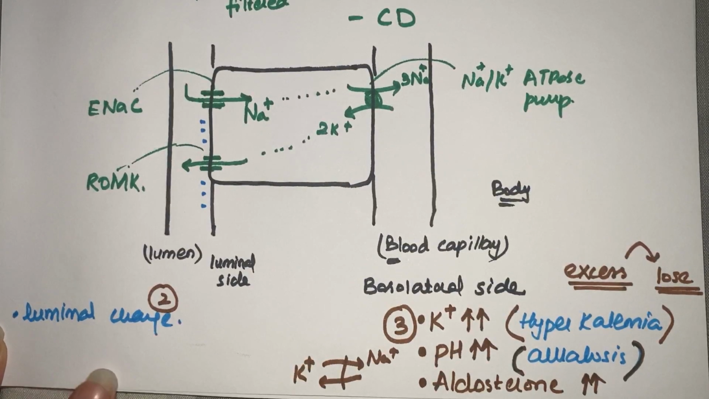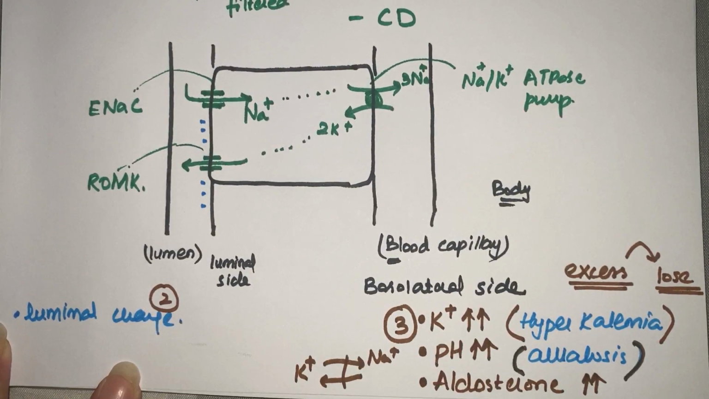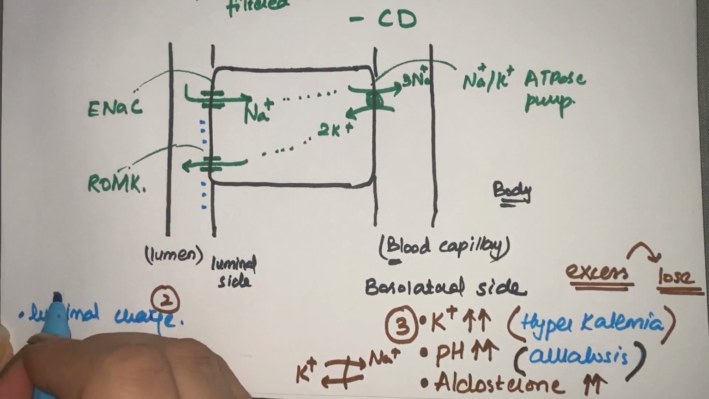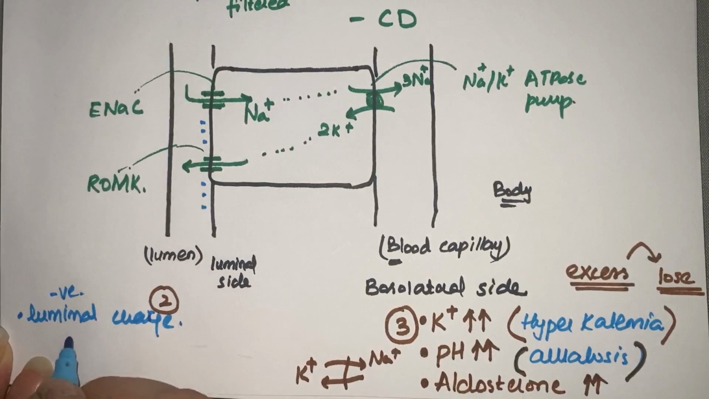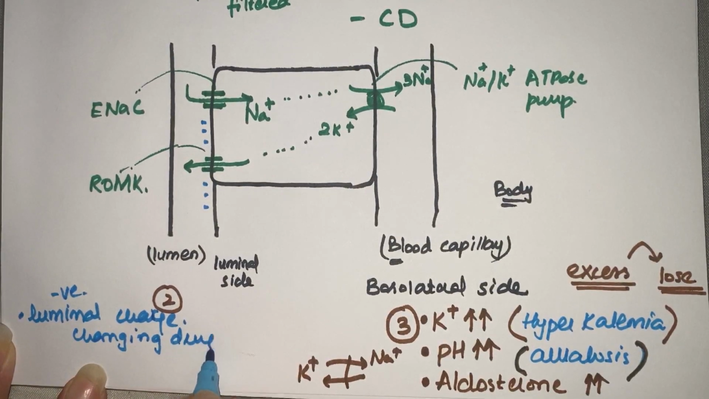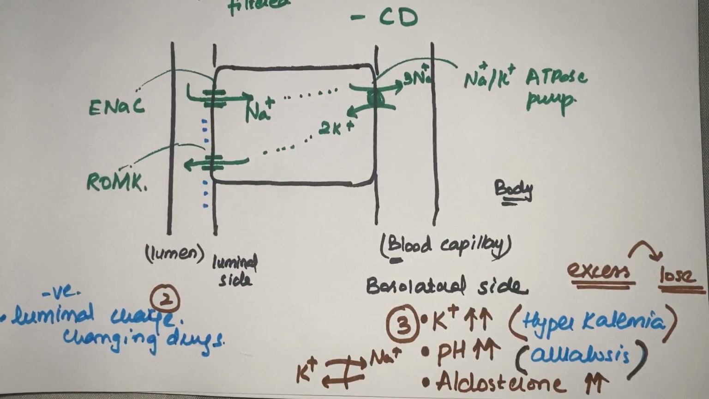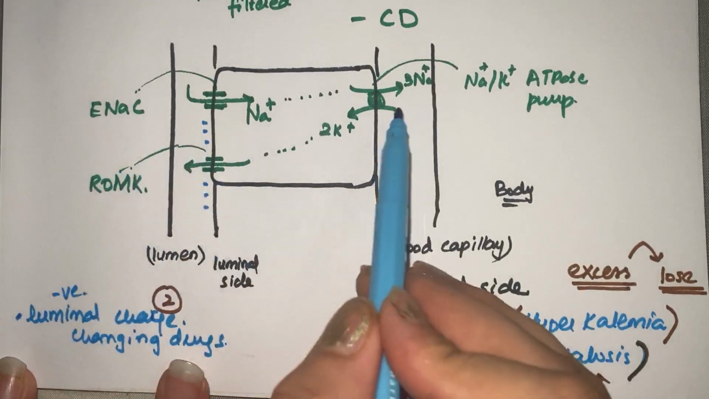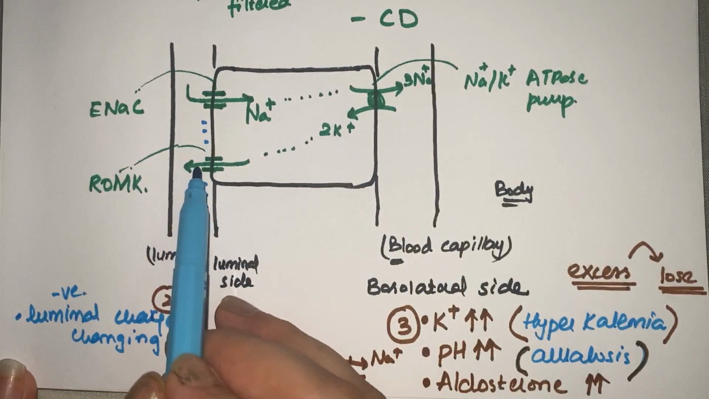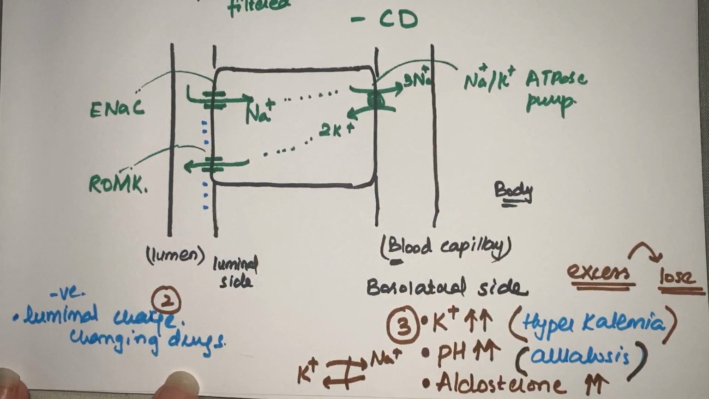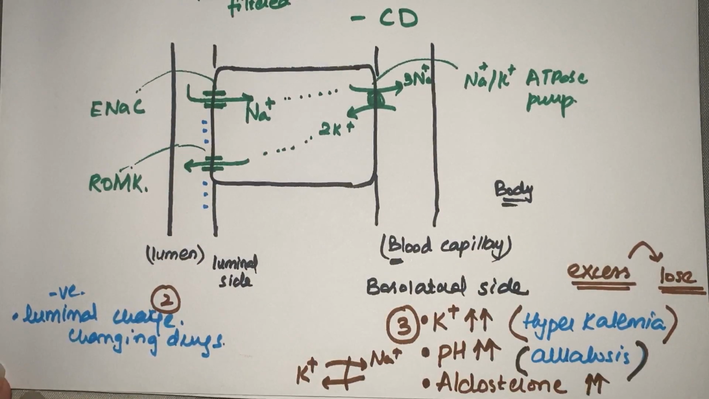Any drug or substance that changes this luminal charge, I'll write here: negative luminal charge changing drugs, or anything that alters the negative luminal charge. Now what will happen if this negative luminal charge is present? Since it is present normally, potassium can easily be excreted here. So if this luminal charge is altered, it can also change the potassium excretion.